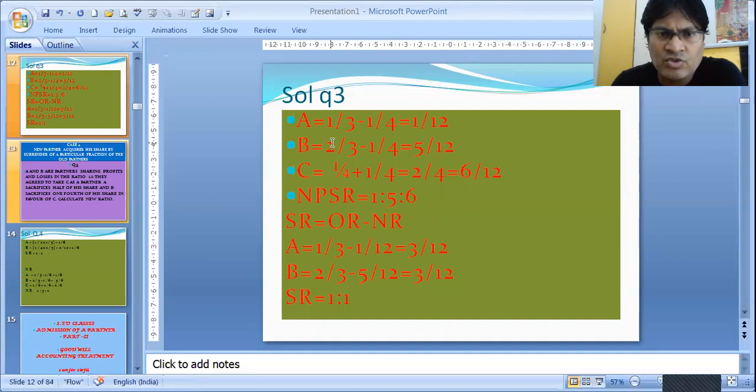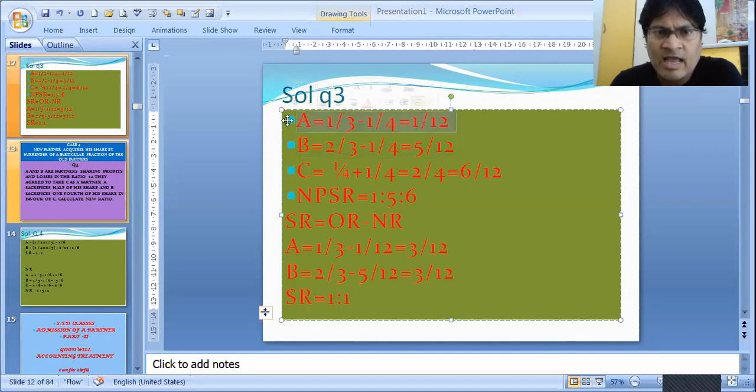Old ratio 1:2. So A's old share was 1/3, B's was 2/3. The new partner has come and he has taken 1/4 from A. 1/4 from A means out of whatever profit he was earning, 25% of the total profit he is giving to C. So 1/3 minus 1/4, and his new share becomes 1/12.